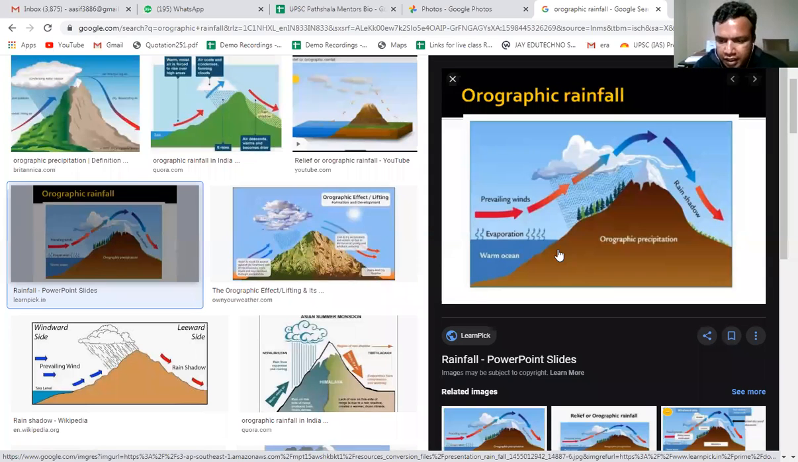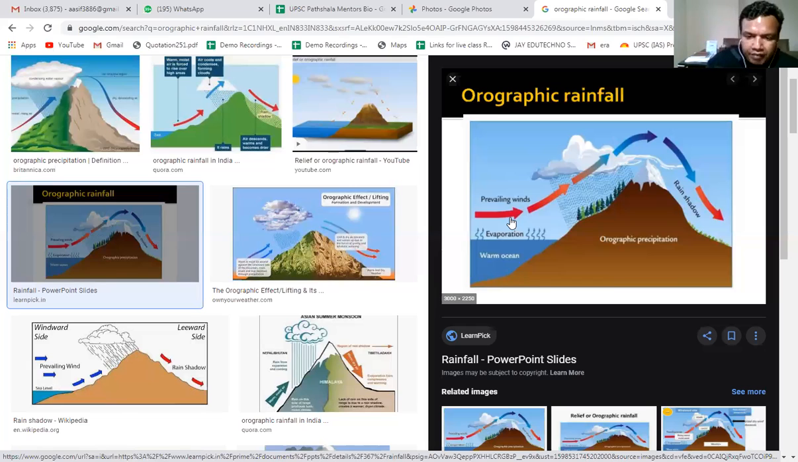Now here you can see how these mountains lead to rainfall, and the rainfall due to the barrier created by the mountains is called orographic rainfall, right? So here the mountains act as a barrier which leads to upward movement of the wind. For rainfall to happen, there is one condition: the air mass should move upwards.